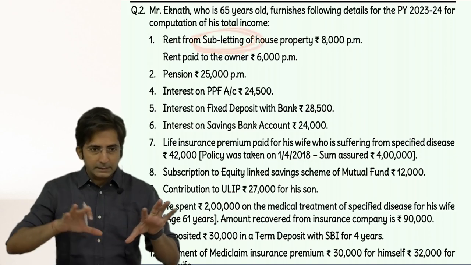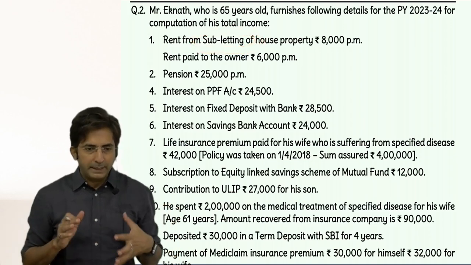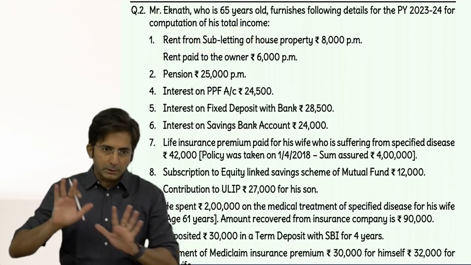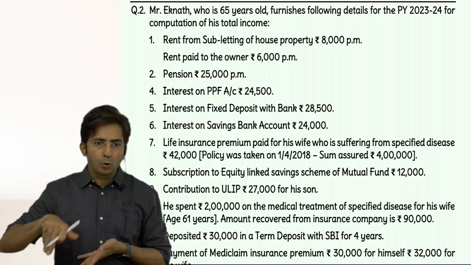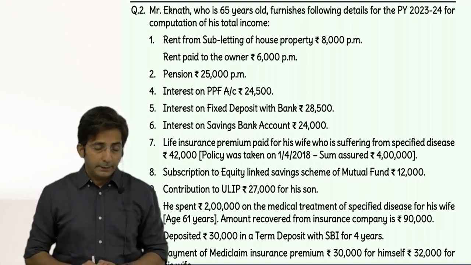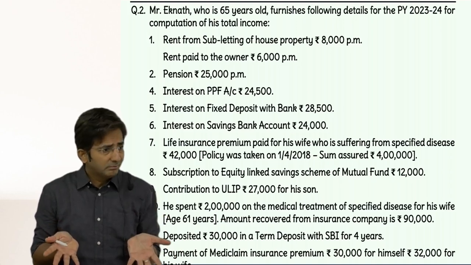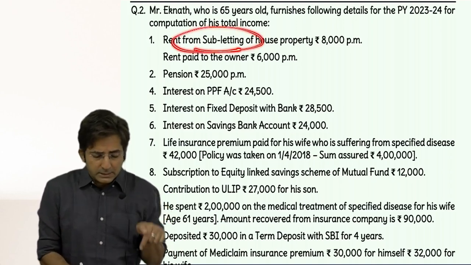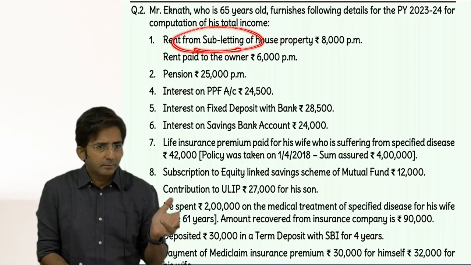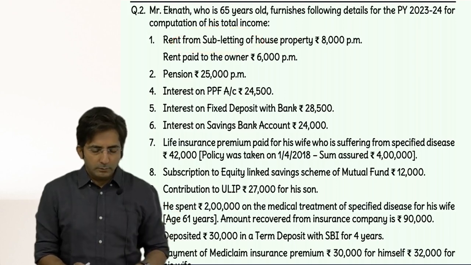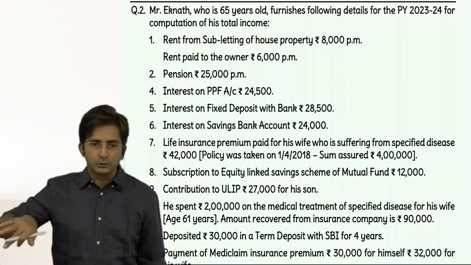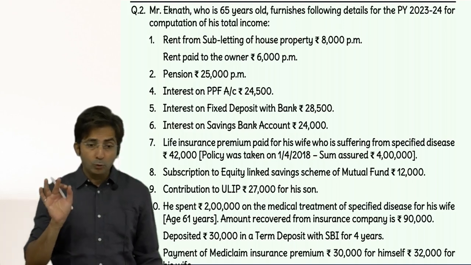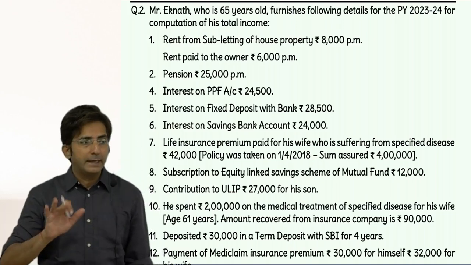Because considering the situation of the son, it is better to assume that he owns some house property. Otherwise, obviously, he will not stay on a road. He should be staying somewhere. And this is not the house where he is staying because this is sublet. So it is better to assume that he has some house property which he owns. And when you own a house property, you don't get 80 GG.